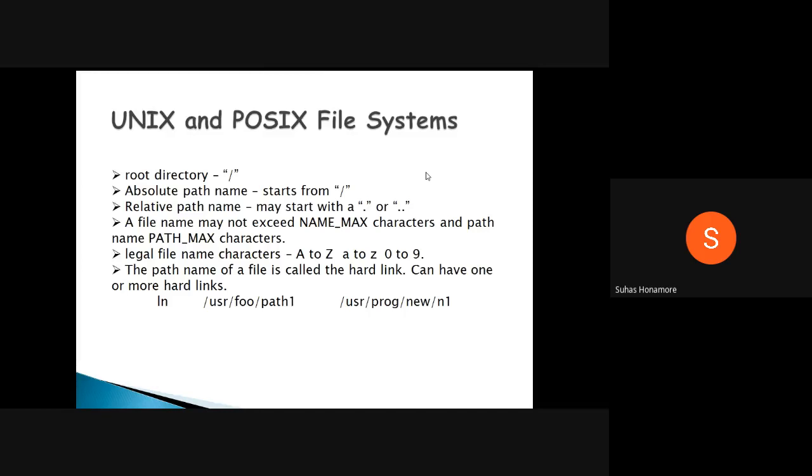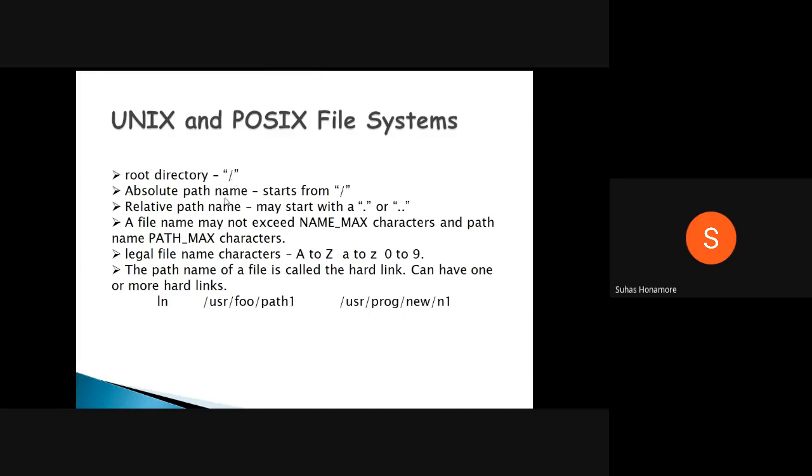How are Unix and POSIX file systems supported? Some common things: here we have the root directory, and file systems in Unix and POSIX are always a tree hierarchy. This is the first file or directory you can call it.